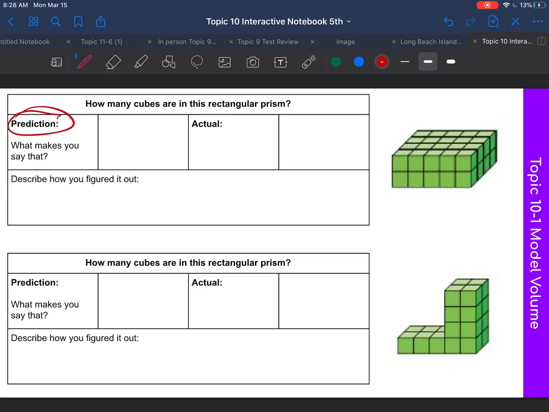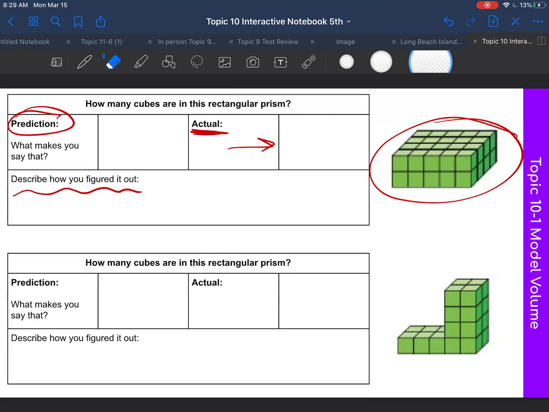Again, make your prediction. Don't count, just make a prediction. And now, count how many are actually in there. Count how many are actually in there, record that in your notes, and then describe how you figured it out. So let's look at this.